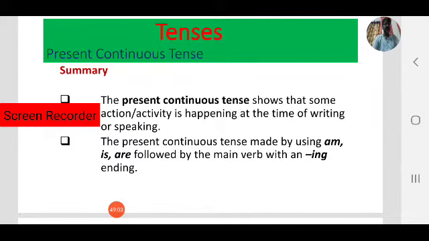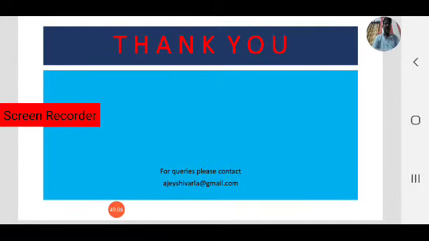In the next class we'll discuss another aspect of the present tense.